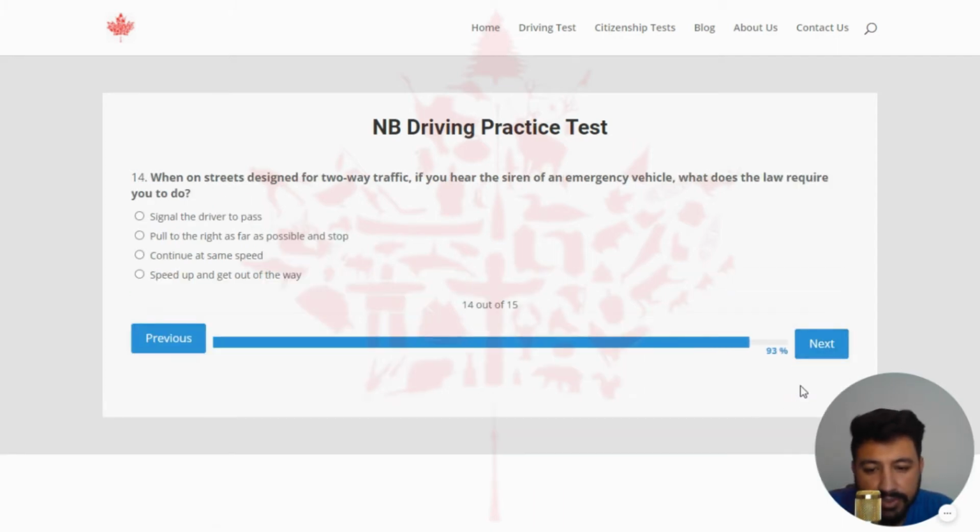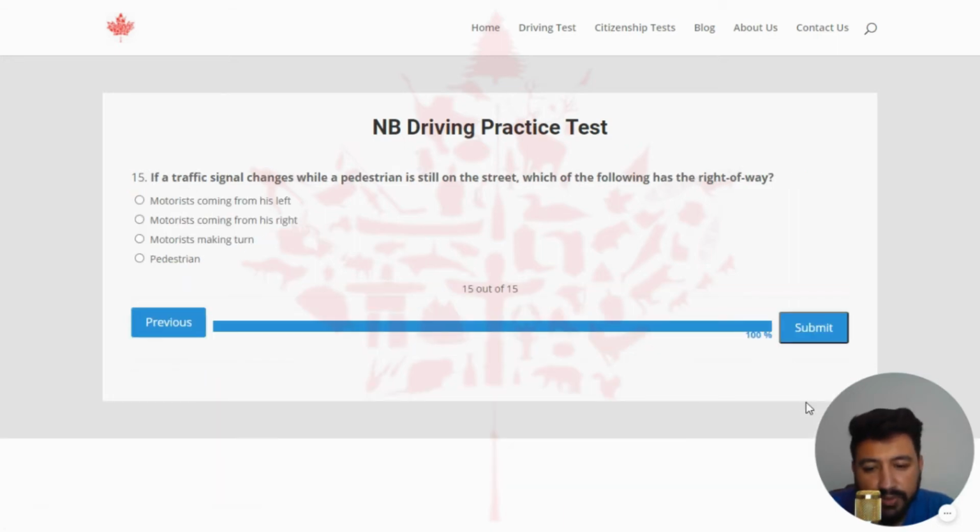The second last question of quiz number 5 is, when on streets designed for two-way traffic, if you hear the siren of an emergency vehicle, what does the law require you to do? The right answer of this question is pull to the right as far as possible and stop. So let's click on the second option.